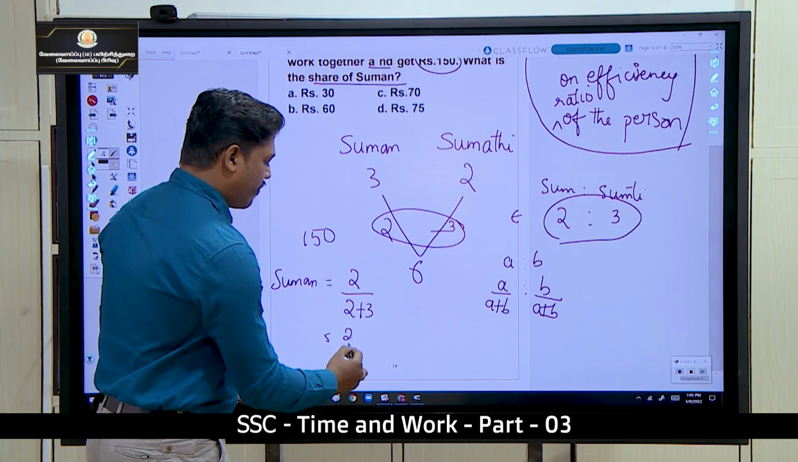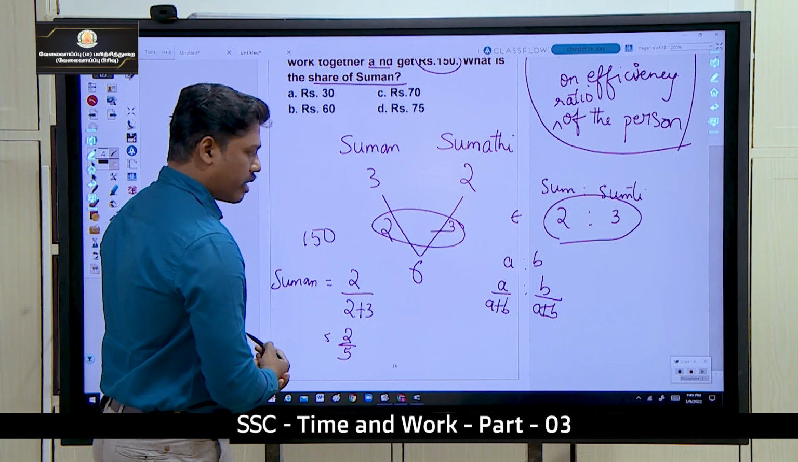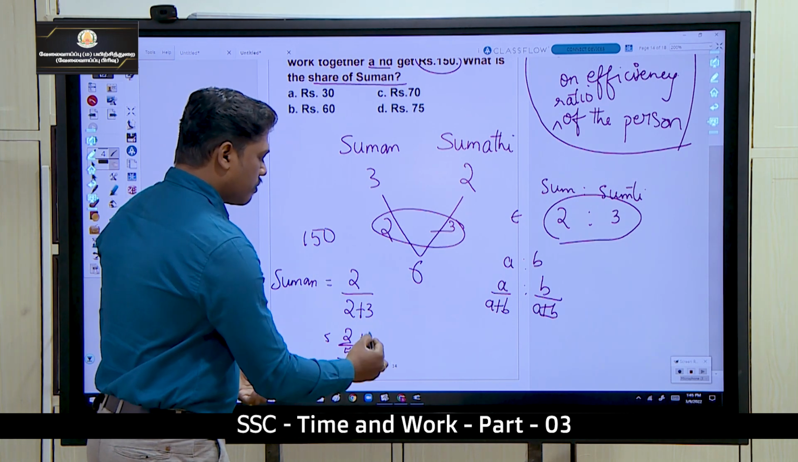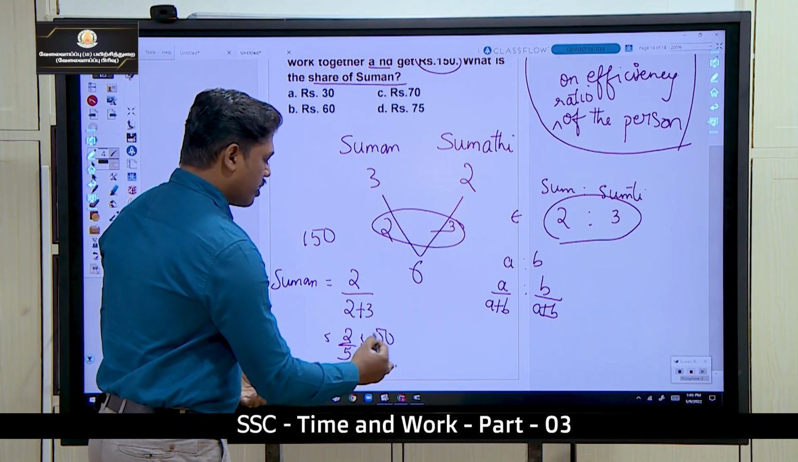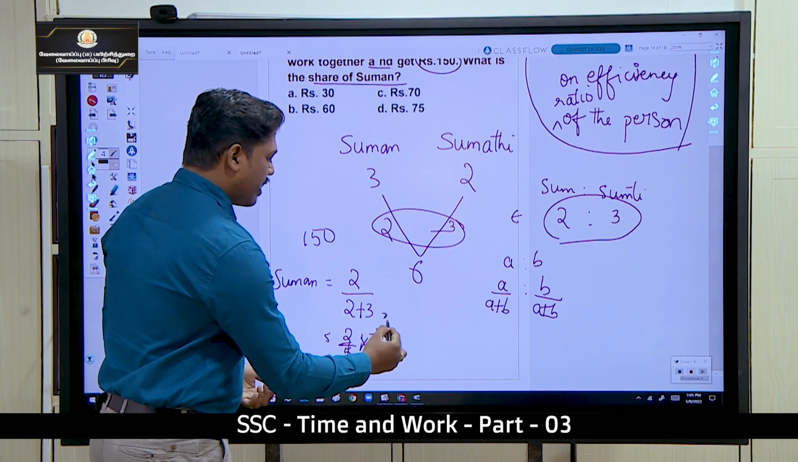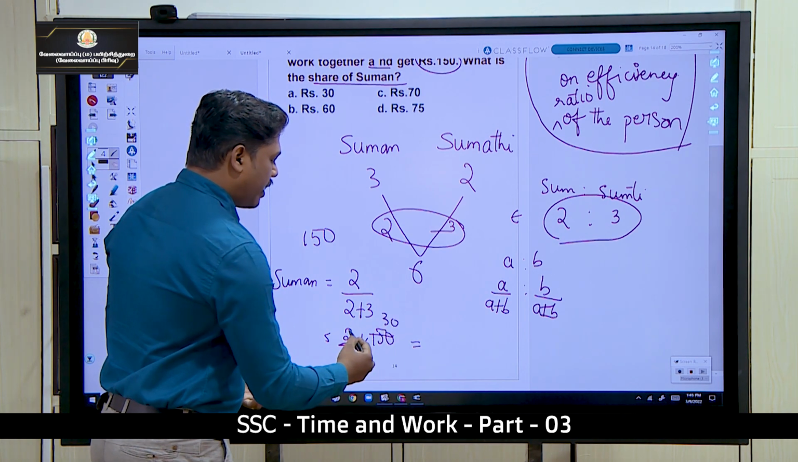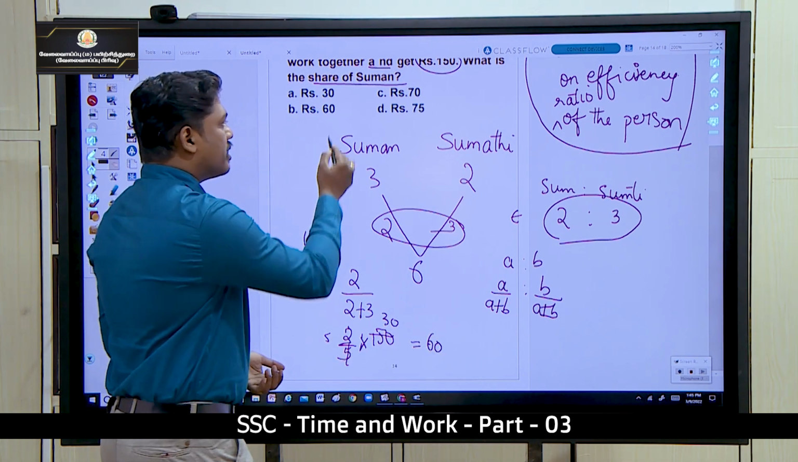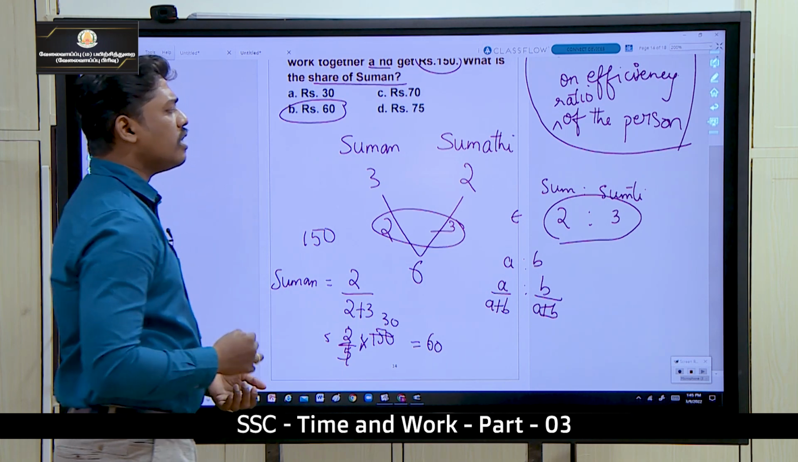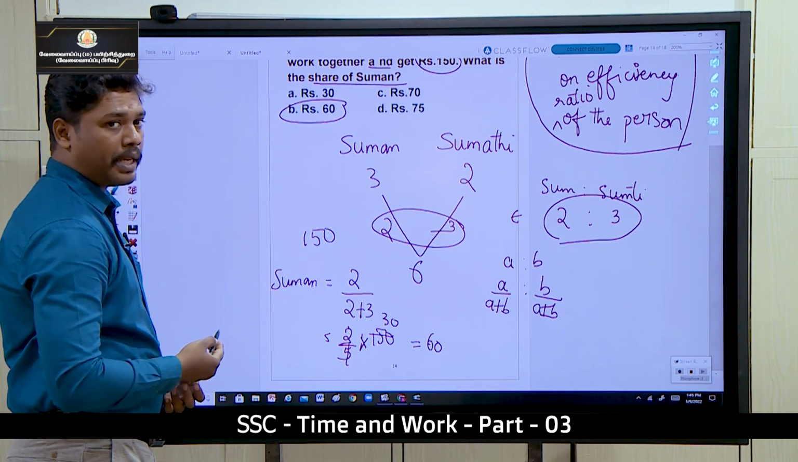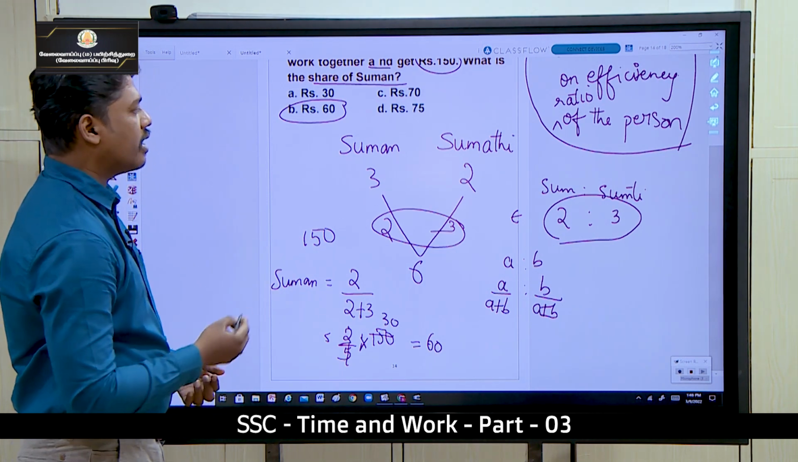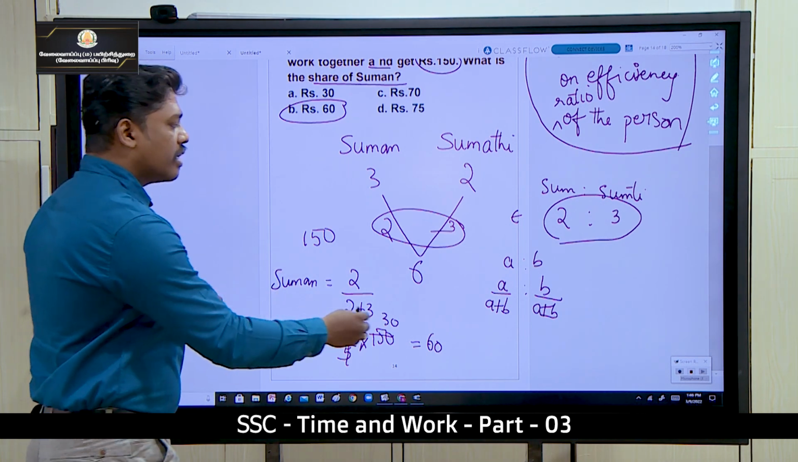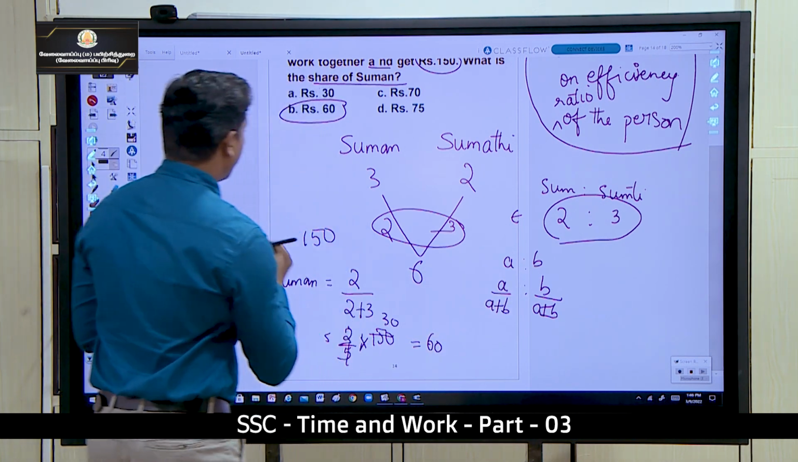அப்போ 2 by 5, இதான் Suman part into that salary 150. So 5 ones are 150, 1 one is 30. அப்போ 2 into 30, 60 rupees. 60 rupees is got by Suman. அப்போ Sumatiக்கு remaining 90 rupees போயிருக்கும். Okay. இல்லையா? If you are getting confusion in this finding the part means what I can do here is